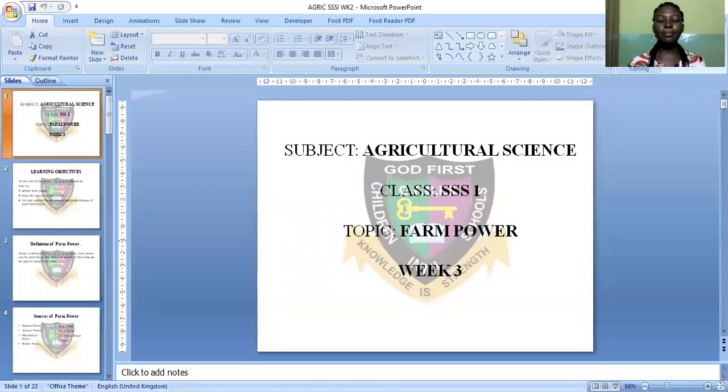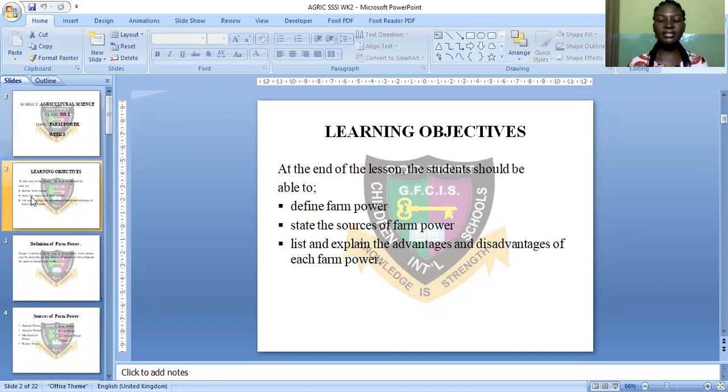Let me share the screen, sorry about that. We'll be looking at farm power. Now let's see our learning objectives. At the end of the lesson, the students should be able to, number one, define farm power. Number two, state the sources of farm power. And number three, list and explain the advantages and disadvantages of each farm power. So these are the learning objectives that you must be able to explain at the end of the lesson.